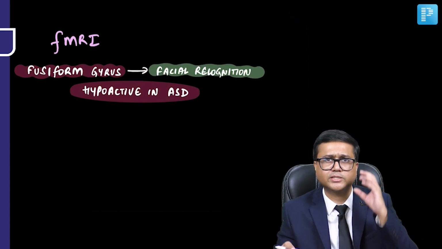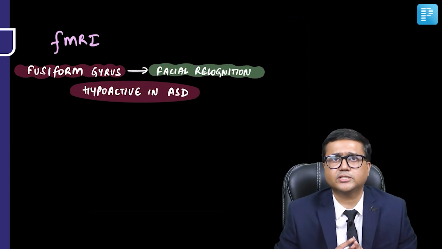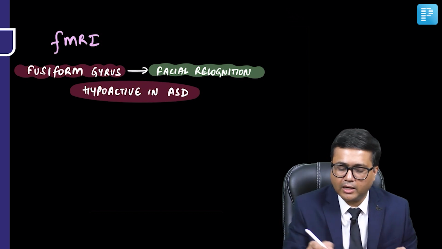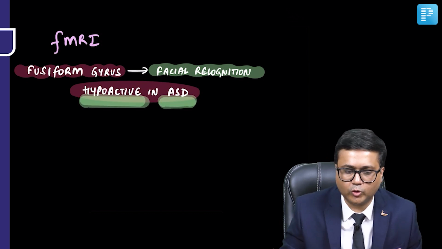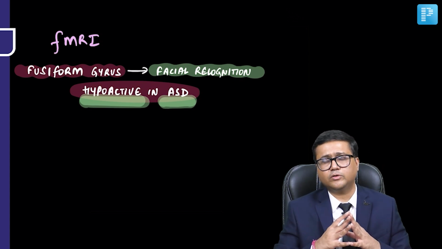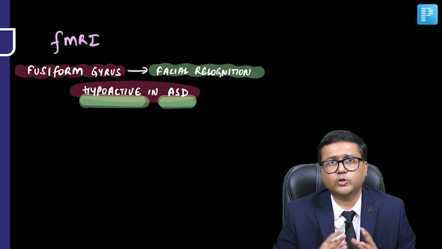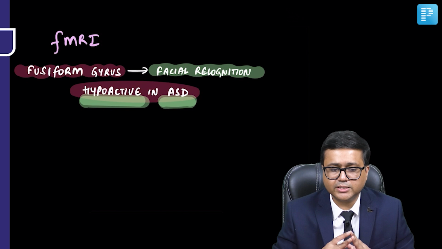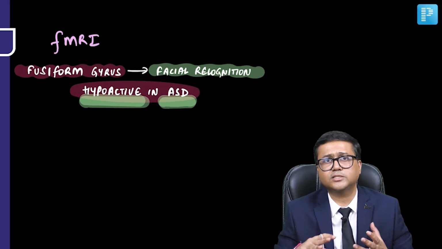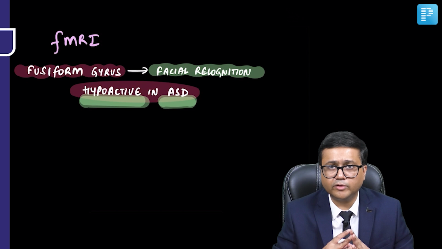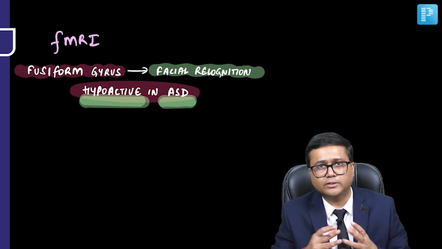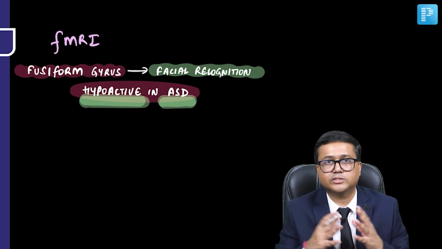Through visual images, when tests are done, it is seen that this area is hypoactive in autism spectrum disorder. When we see someone with autism spectrum disorder, they scan the faces of other people differently, and in fact, they focus more on the mouth region than the other features of the face.